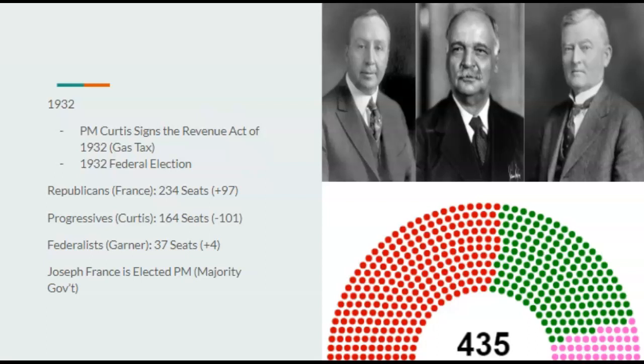It seems like the Federalists are going to be this moderate option going forward, but Garner with 37 seats, gaining 4 for the Federalists. However, Joseph France is elected prime minister with a majority government. Of course, not this huge government. Let's say, if the House today got 234 seats, it's a pretty decent-sized majority in the U.S. Congress, but not massive. That would be 240, 250, 260 seats.